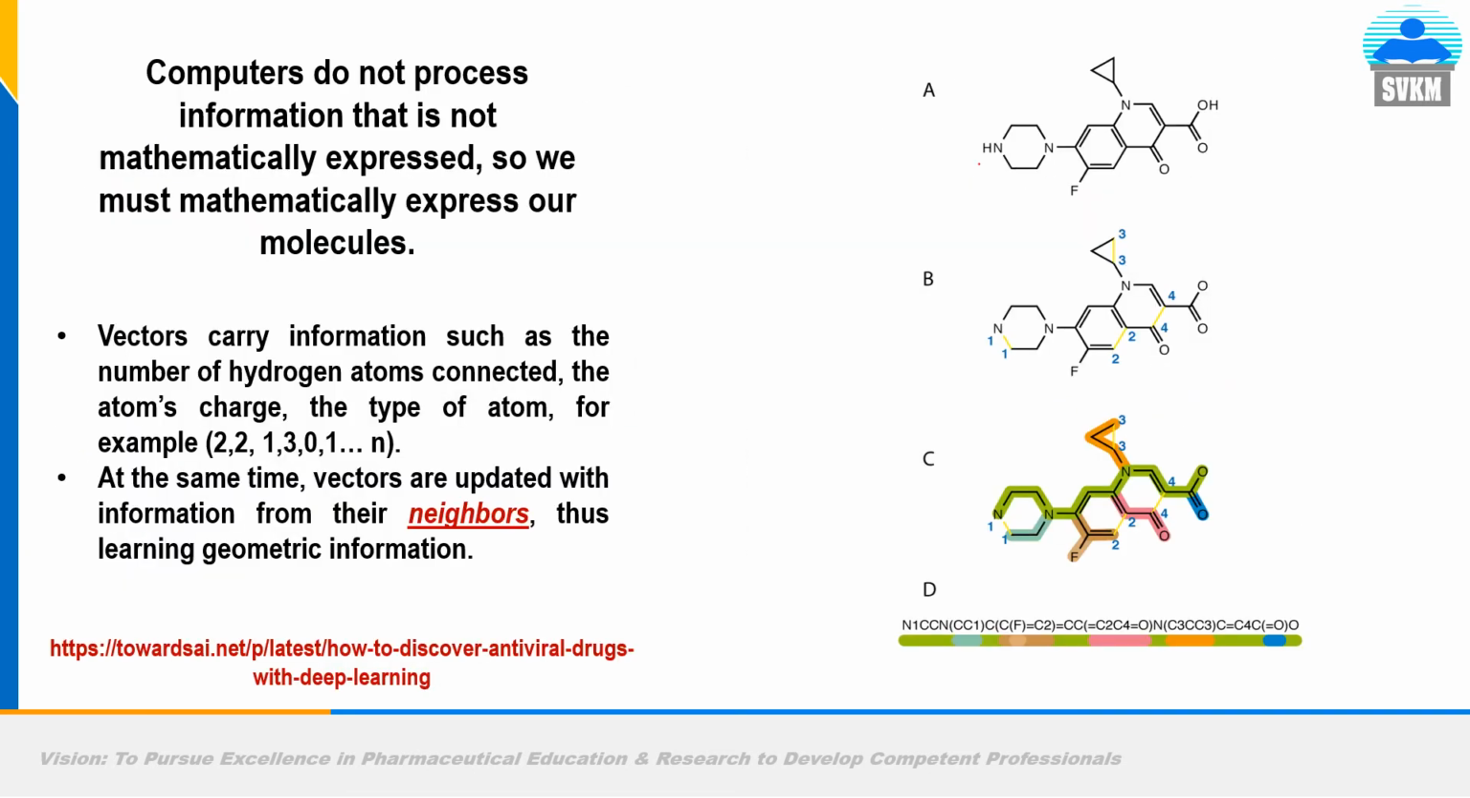This is another beautiful example. They have shown A, B and C, different types are there. So as we know, computers do not process information that is not mathematically expressed. Computers process only information which is mathematically expressed. So we must mathematically express our molecules. For example, as I discussed, vectors carry information such as the number of hydrogen atoms connected, the atom's charge, the type of atom, and so on.